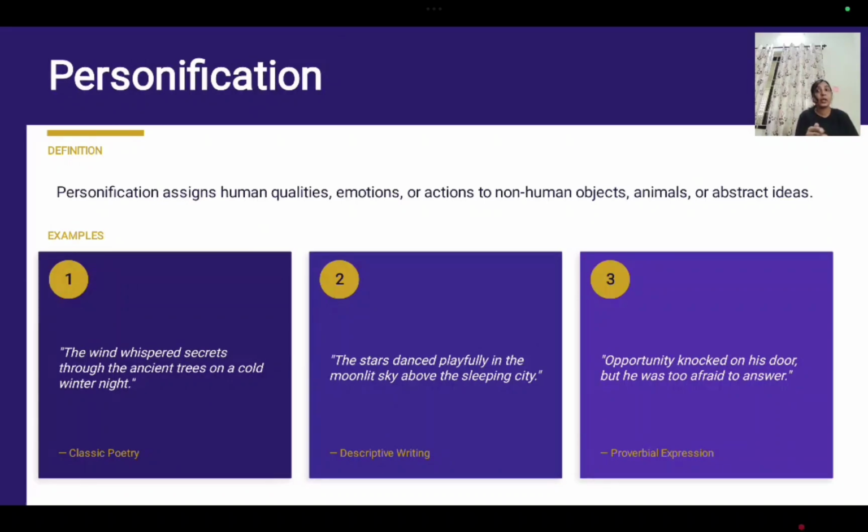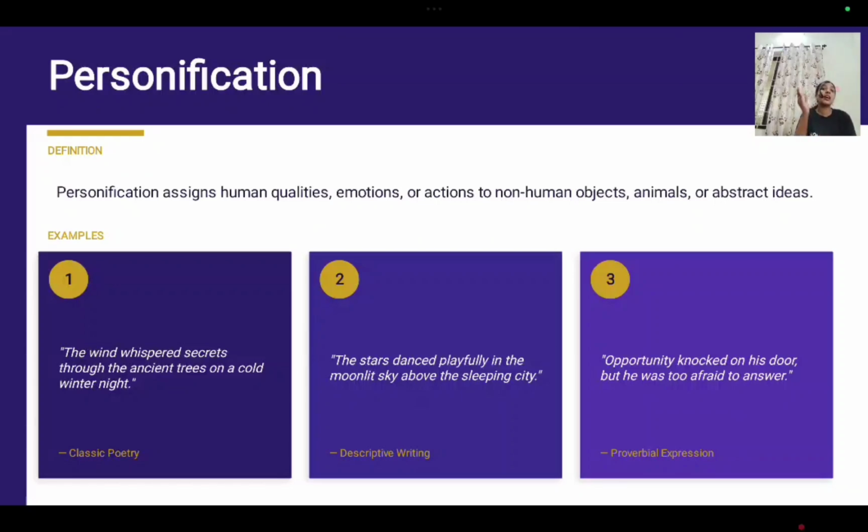Personification means when you give human qualities to something that is not human. Personification assigns human qualities, emotions, or actions to non-human objects, animals, or abstract ideas. When I say the wind whispered secrets through the ancient trees on a cold winter night, wind cannot whisper, right? But the moment you write in this way, suddenly the wind feels alive. It looks mysterious. It has some power. It creates an engagement in the reader. So, this is personification when we assign human qualities, emotions, or actions to a non-human object.